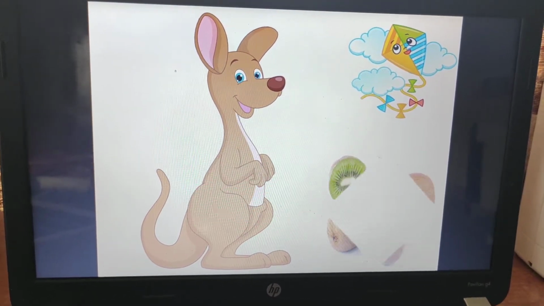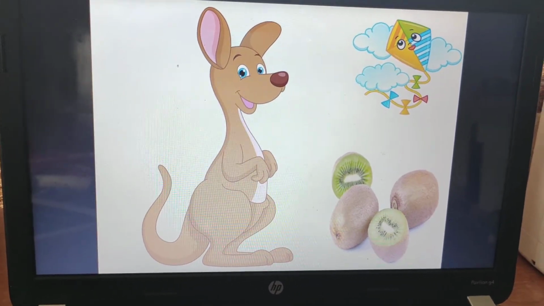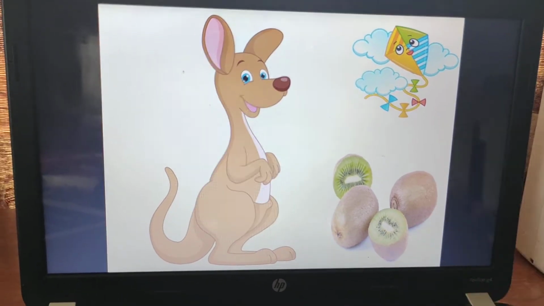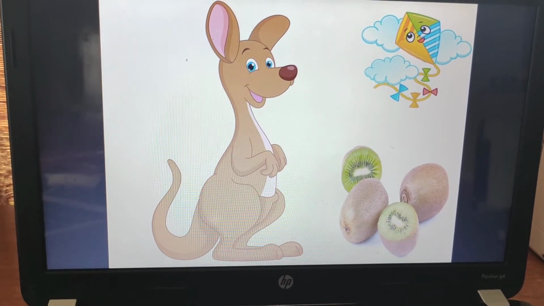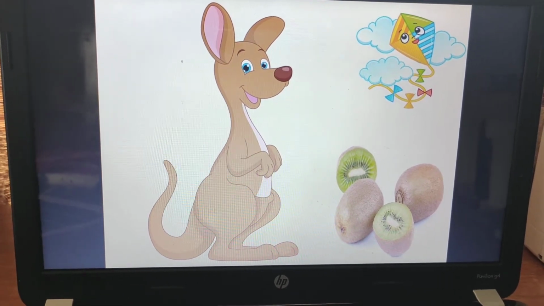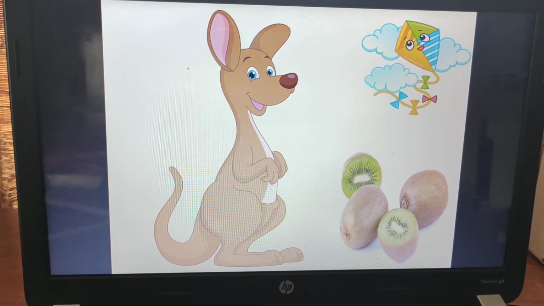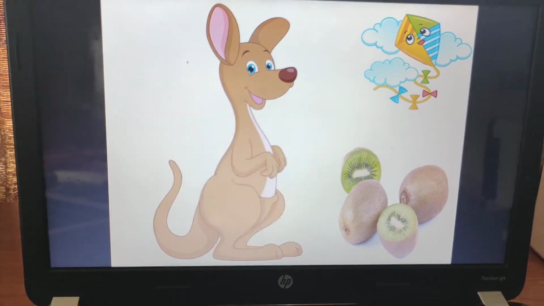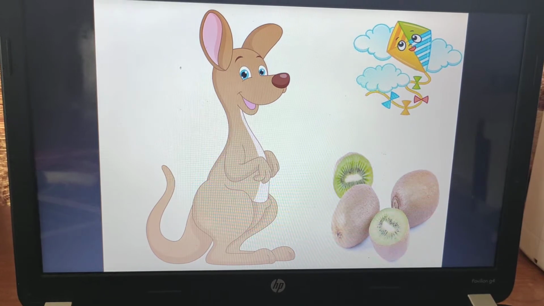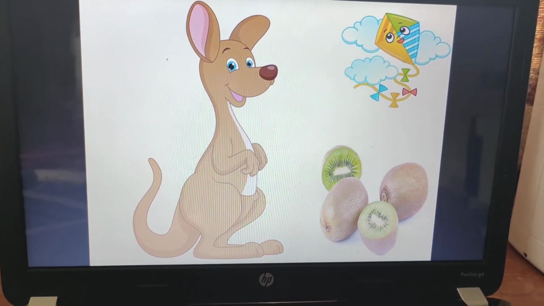He sees a kiwi fruit and takes a bite. So that is a kiwi fruit. It is a fruit just like a mango and apple and all that. So kiwi is another fruit. So Kevin the kind kangaroo is flying a kite, and that's a kite, and he sees a kiwi fruit and takes a bite. The kiwi is a sweet delight.